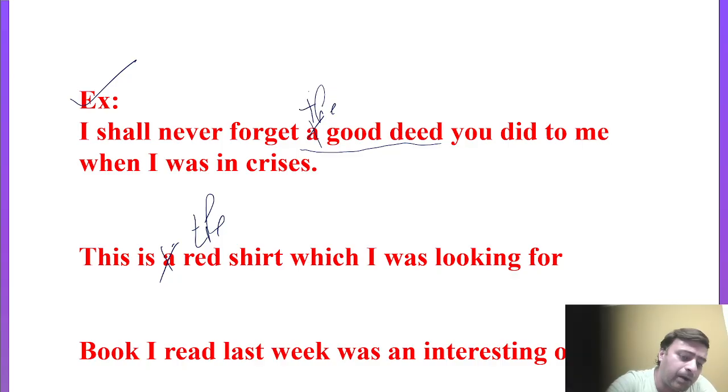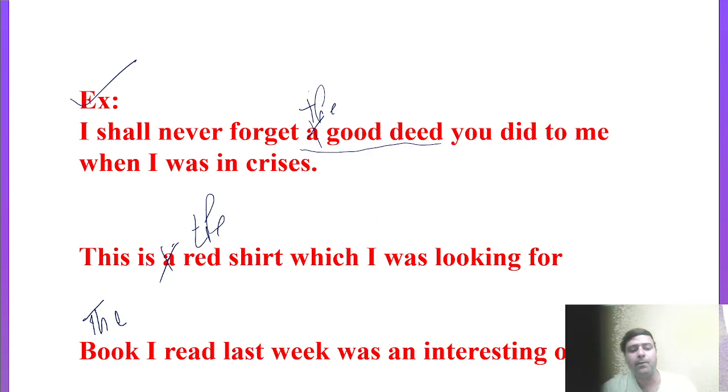Instead of "book," it should be "the" that we have to put over here. So the right sentence would be "the book I read last week." Before book we have to put the article "the," right? Through these examples, I hope you people are getting my point, what I want to teach you. The article "the," students, we use in case of definite concepts, specific things, when we talk about known things, right? While "a" and "an" are used for indefinite concepts, indefinite articles, unknown information.